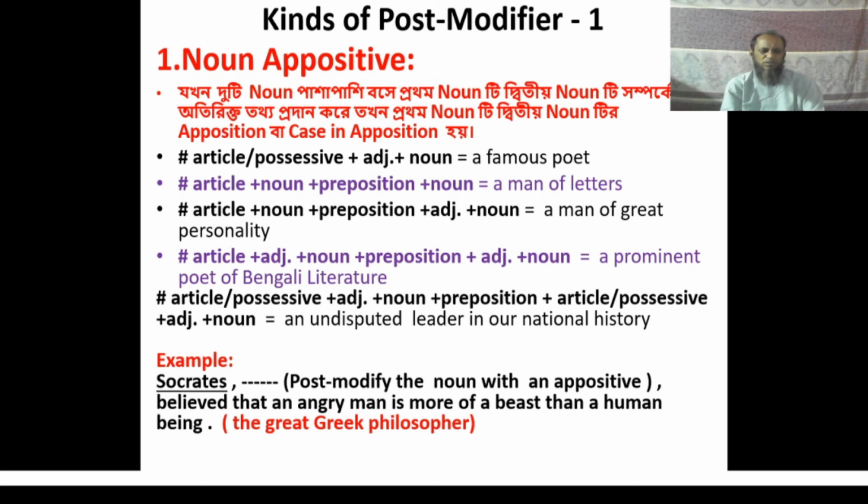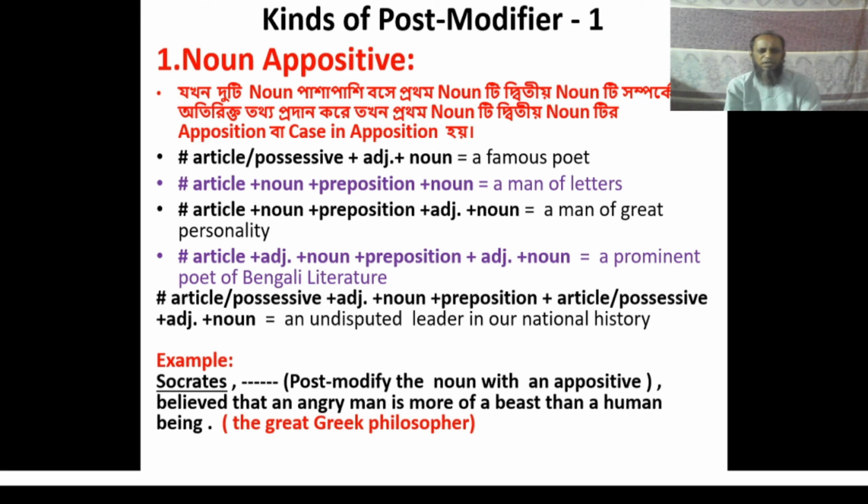Look at the example. Socrates, comma, dash, post modify the noun with an appositive, comma, believed that an angry man is more of a beast than a human being. Look at the sentence.